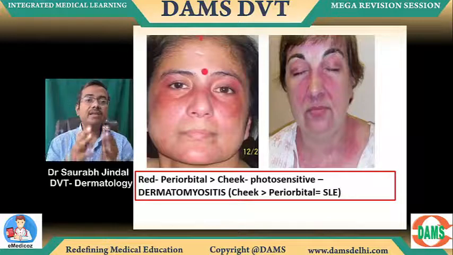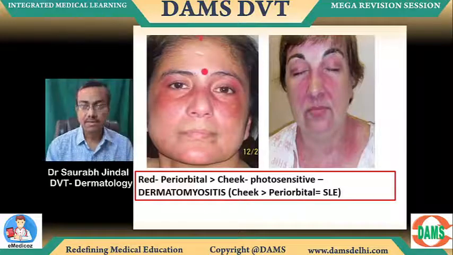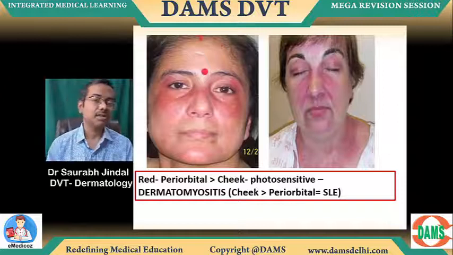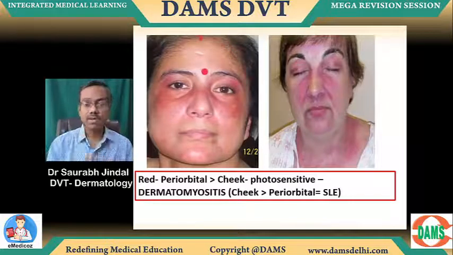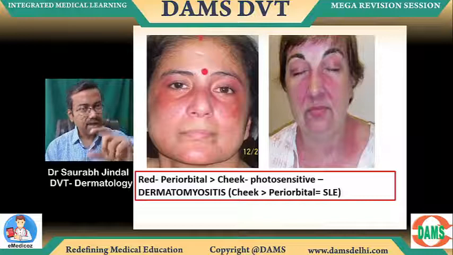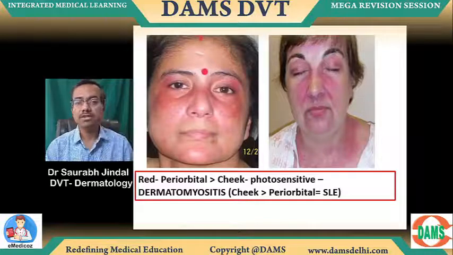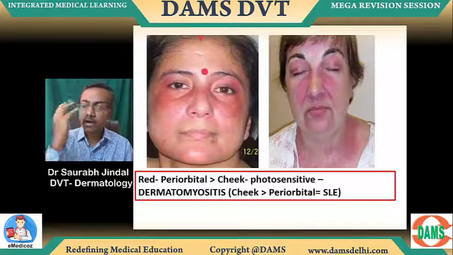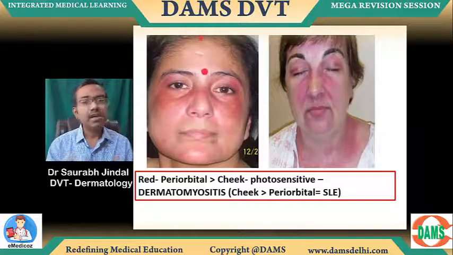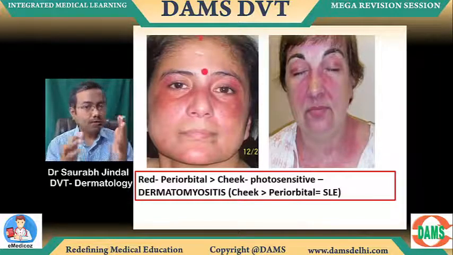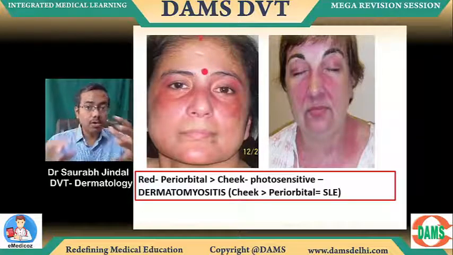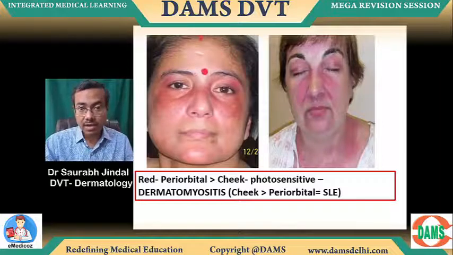These are very important images. I've had so many questions in exams which students have come back to us and said, oh, that image was there. So can you see it takes a microsecond to make an error on this? That okay, cheek, what if you answer as dermatomyositis? And the eyelid, what if you answered as SLE? It does not take too much time to make that error. But if you revise this just before your exam, you know, this is how it's going to be addressed, and that's how you will answer this question.